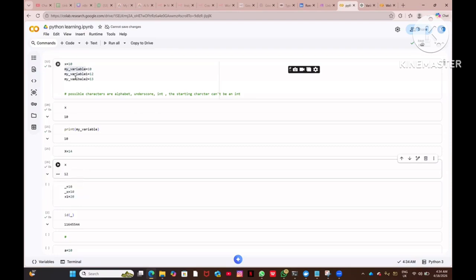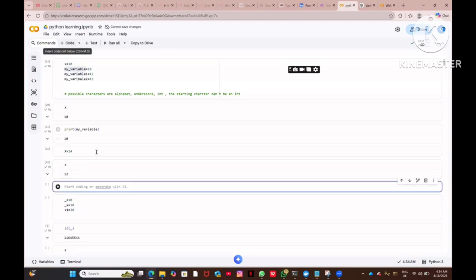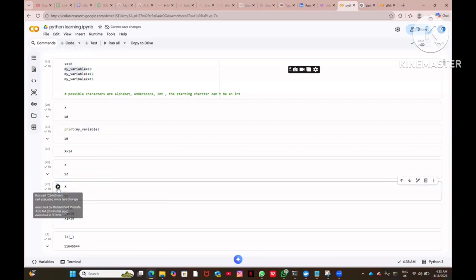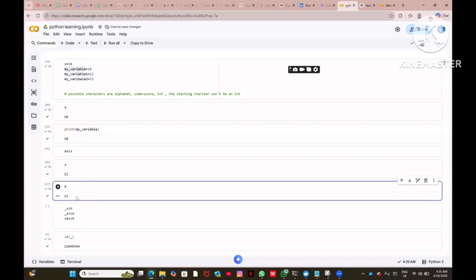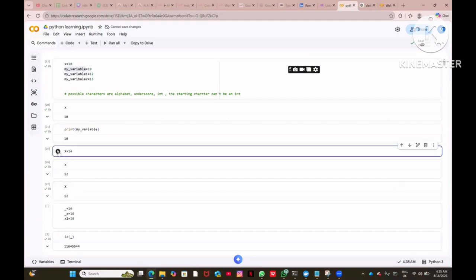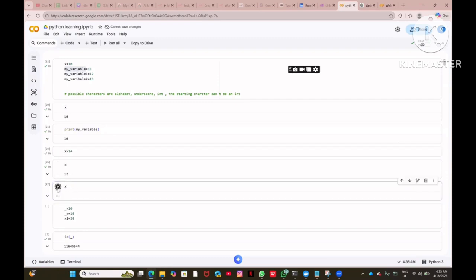If I change it to a capital X and then run it, you are supposed to get 14 here. Yes, you see here, if you write X equal to 14 and you run the capital X, you are getting 14.